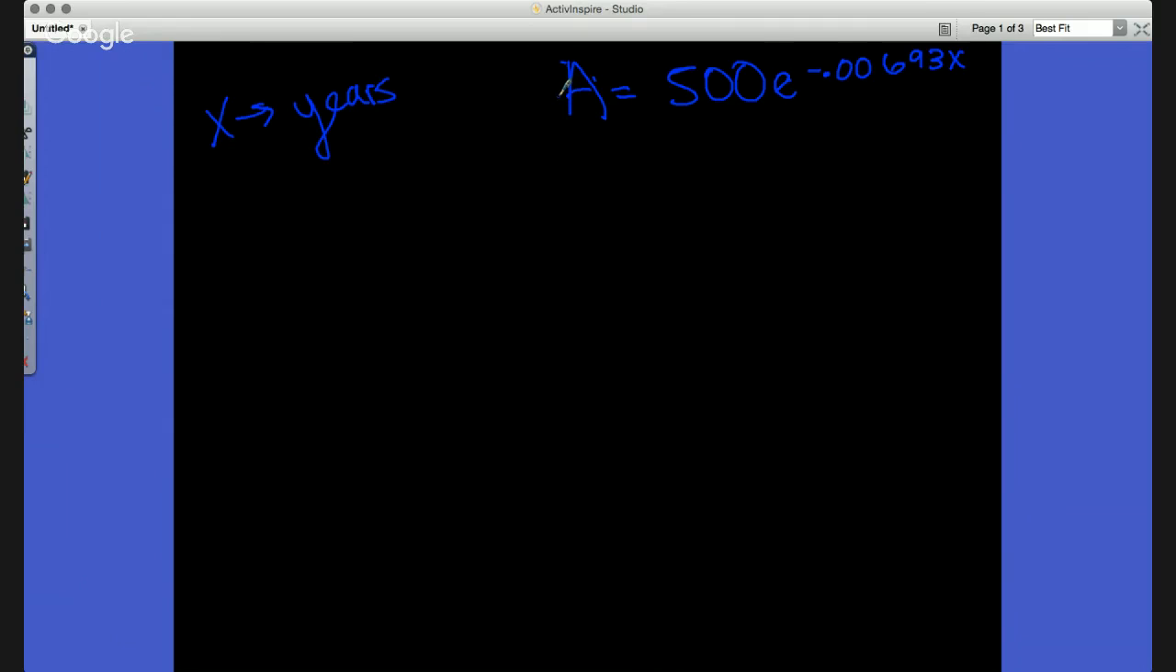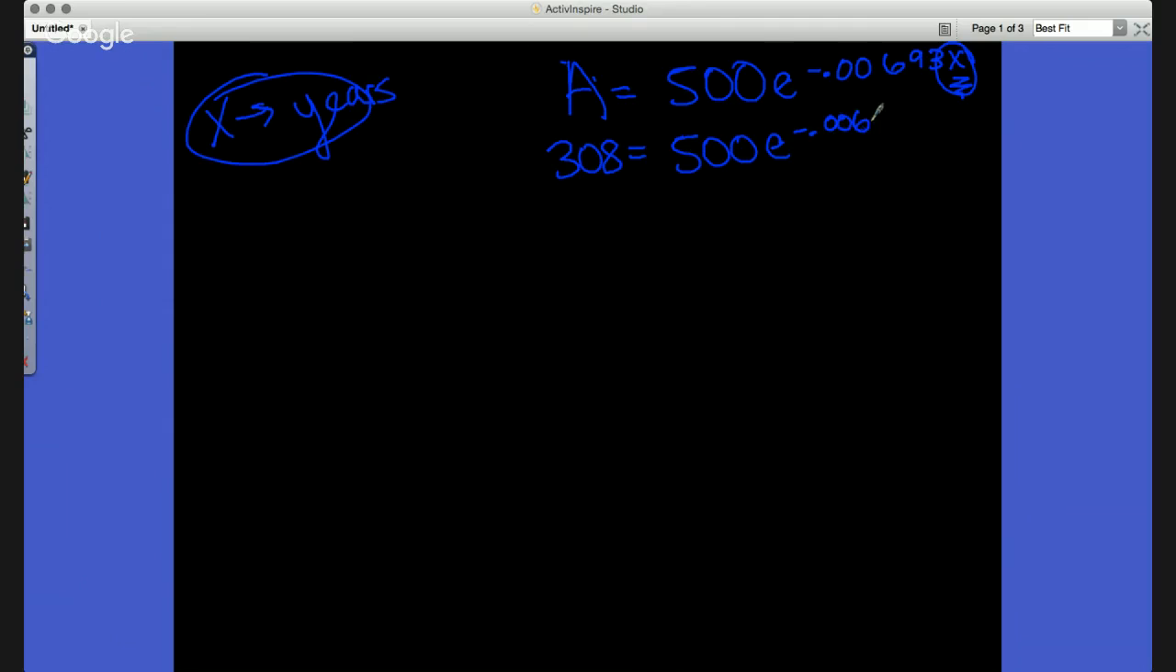How much time will need to pass? Okay, time. All right, we'll see what we got here. How much time will need to pass for only 308 pounds to remain? Okay, so X is the amount of years. So we're trying to find how many years it would take for 308 pounds to remain. So 308 is going to be representative of the A here. So we're going to put this right here.